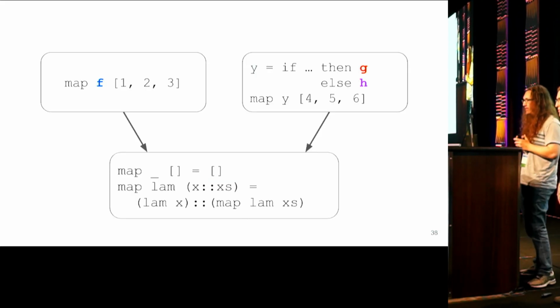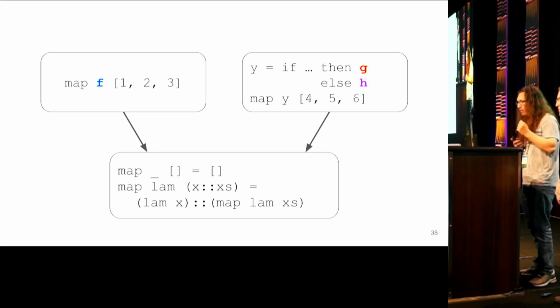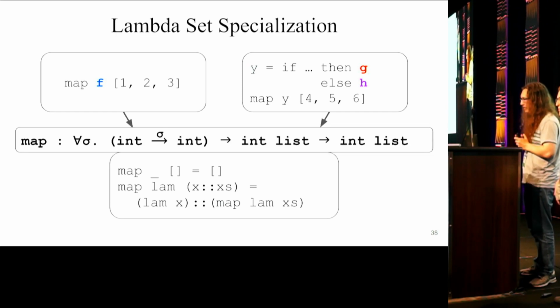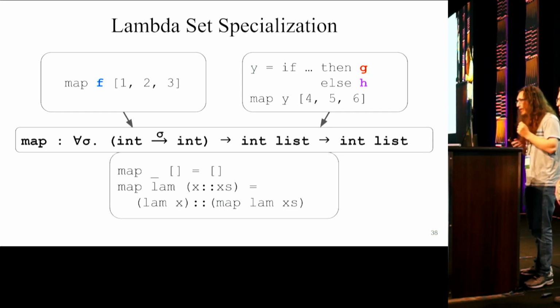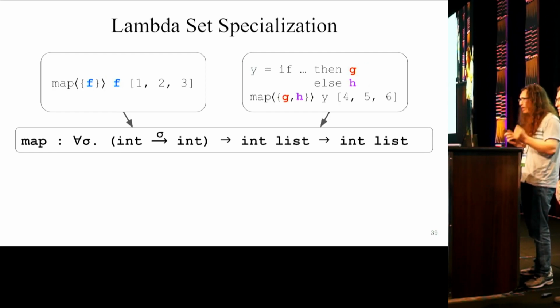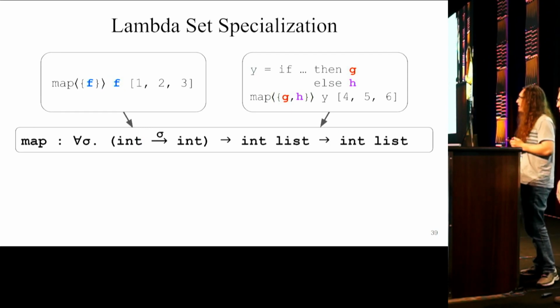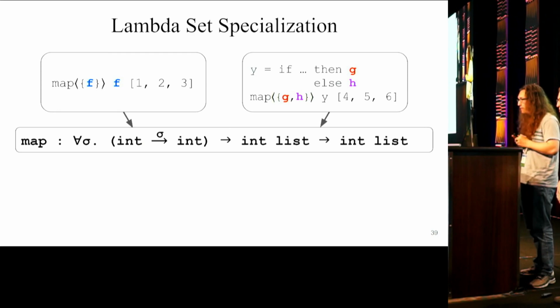Now that we understand lambda set specialization a little bit better, let's return to our map example one final time and run through how LSS handles it. First things first, we infer a polymorphic signature for map in our annotated language. The lamb parameter is a lambda, so it needs a lambda set annotation. Since map is polymorphic over sigma, we need to make sure to plug in the right sigma each place we call it. At the first call site, that's a set just containing F. And at the second call site, that's a set containing F and G, or G and H, sorry.